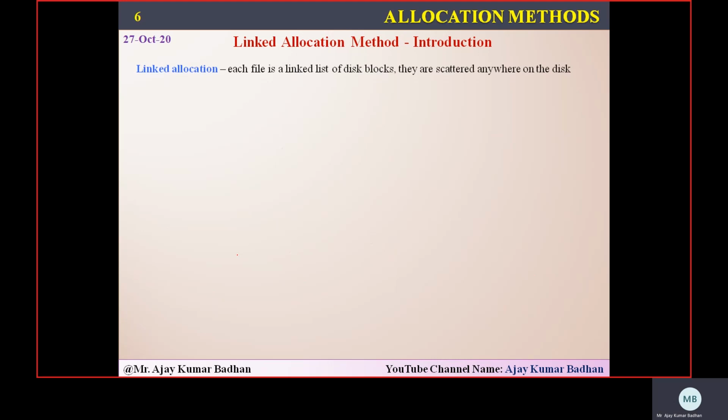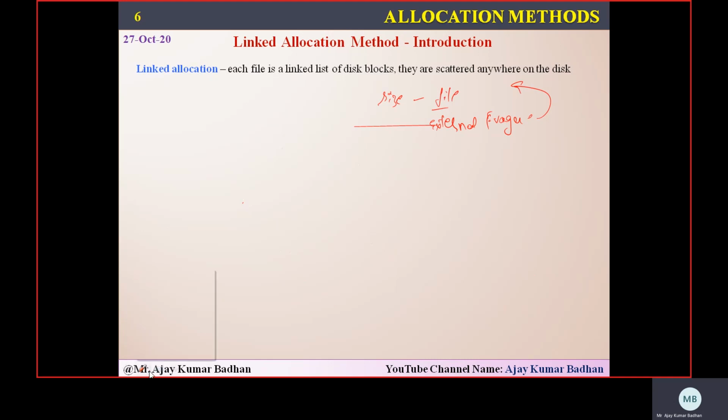Now the problem we faced in the continuous allocation method is size. How much size for a particular file do we need to give? That is the problem we came across here. And the same way, we had the external fragmentation problem. So these two problems are overcome by this linked allocation method.